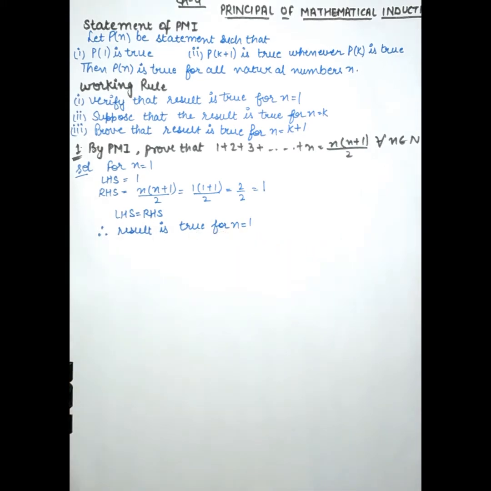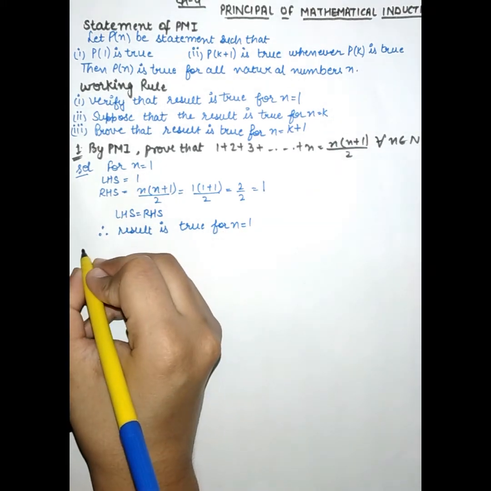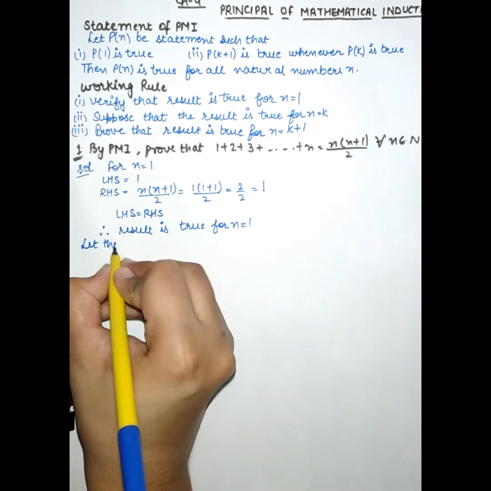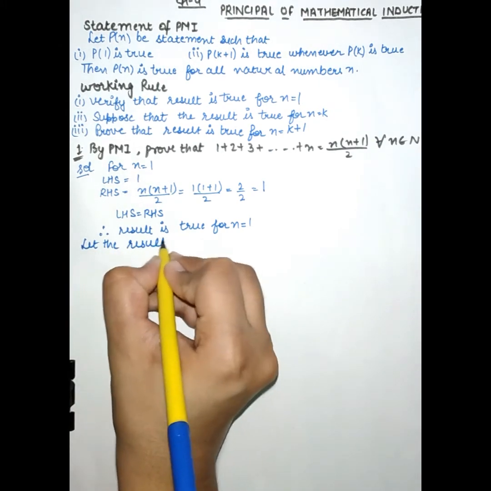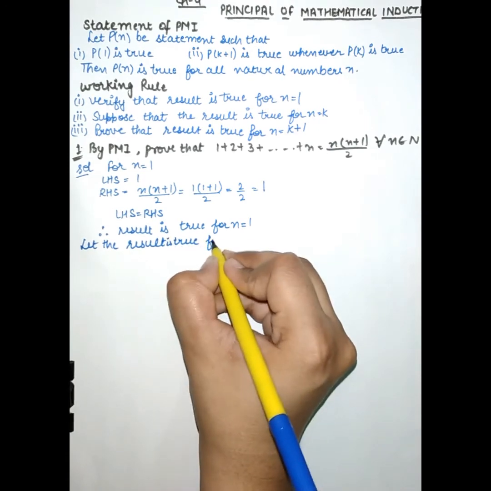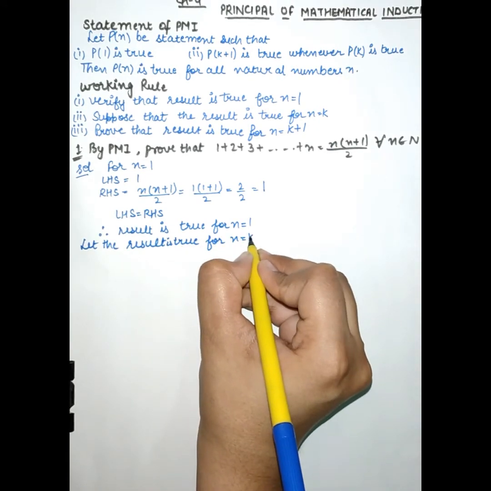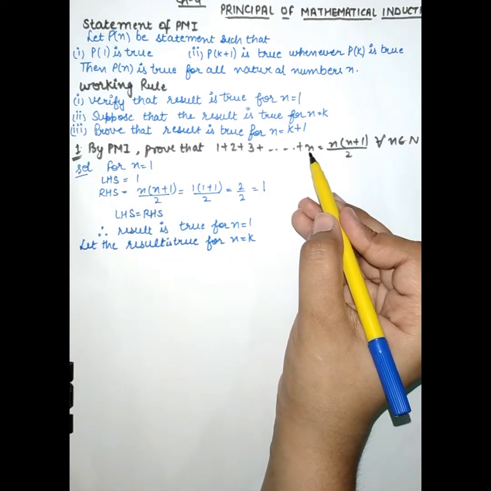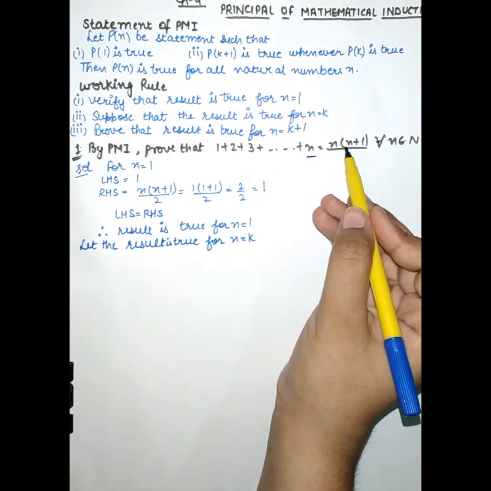Now assume that, means let the result is true for n is equal to k. Now put n is equal to k here and here.